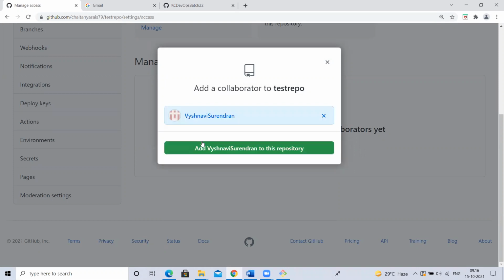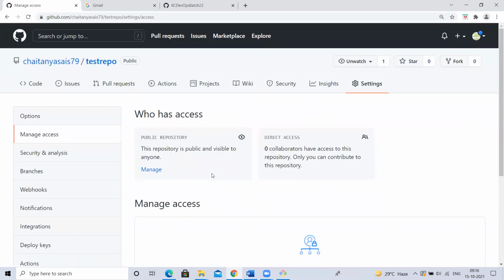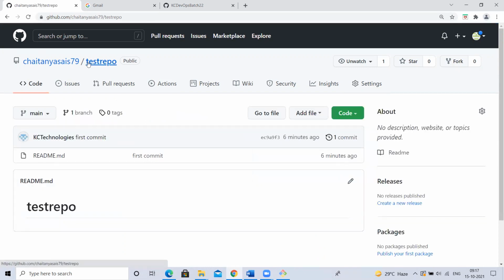If I select, now we can give different types of access, that is read access, write access. This access part I'll discuss once again. We can create teams also. For now, read access, write access, admin access we can give. Remember that. I said in the assignment, read access you have to give, else they will not be able to commit the changes. Understood, guys?